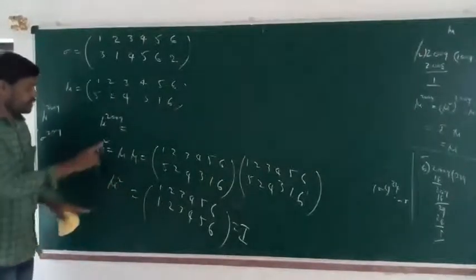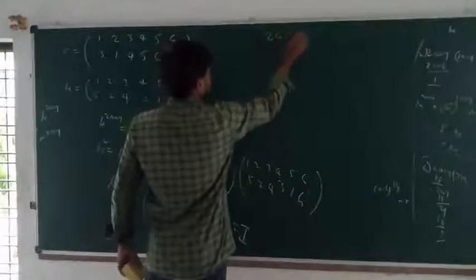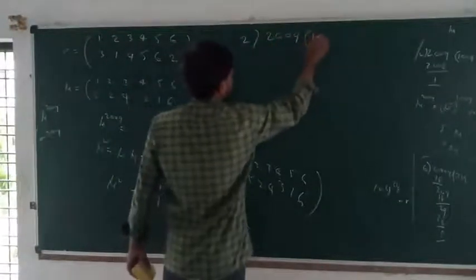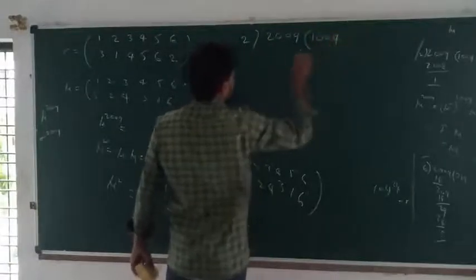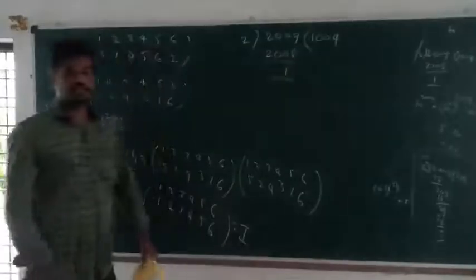Now 2009 is divided by 2. 2009 divided by 2 means 2 into 1004, which is 2008, and the remainder is 1.